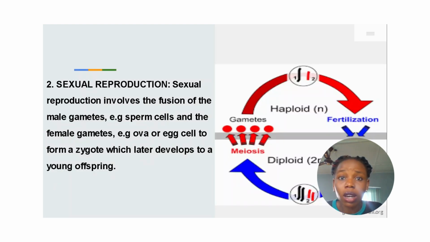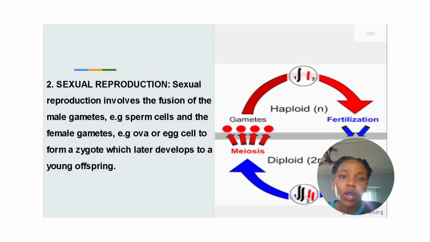Now, let's talk about sexual reproduction. Sexual reproduction involves the fusion of the male gametes, called the spermatozoa, and the female gametes, which is called the ova, or the ovum, or the egg cell. So sexual reproduction involves the fusion, the coming together of the male gametes and the female gametes to form a zygote. And the zygote later develops into a young offspring.